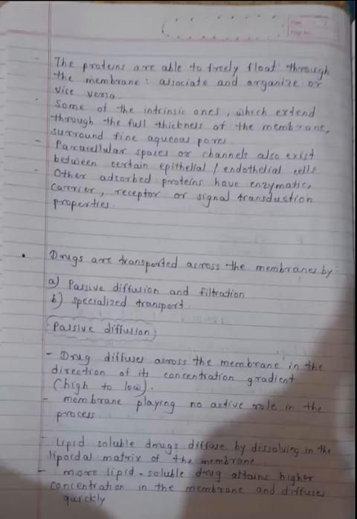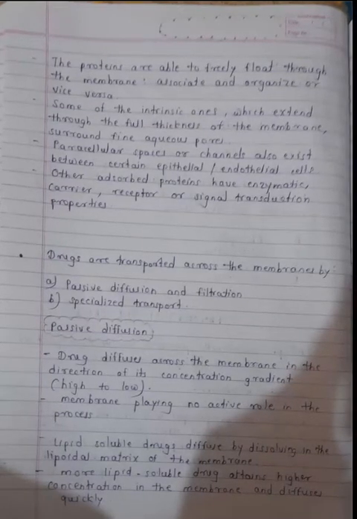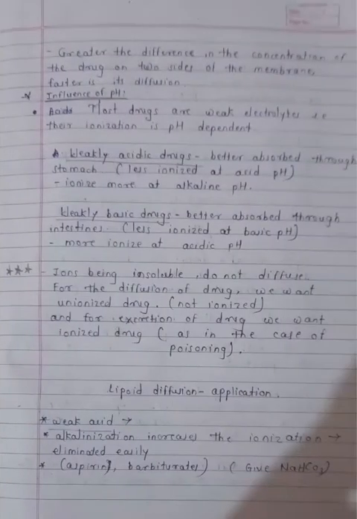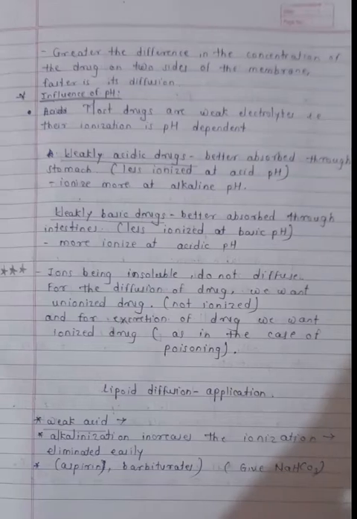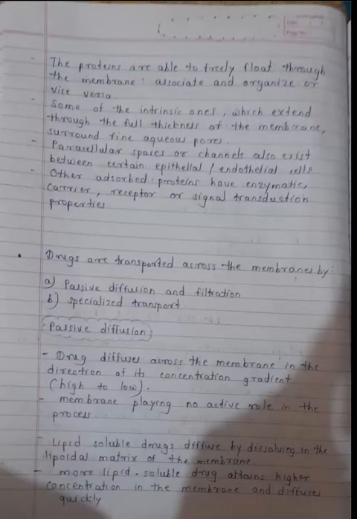More lipid soluble drugs attain higher concentration in the membrane and diffuse quickly. So more lipid soluble drugs will diffuse very quickly, and less lipid soluble drugs will take time. So this is an important point. You have to remember this point. The greater the difference in the concentration of the drug on the two sides of the membrane, the faster is its diffusion. So this is passive diffusion. In passive diffusion, drugs will move across the membrane in the direction of their concentration gradient, that is from high concentration to low concentration.